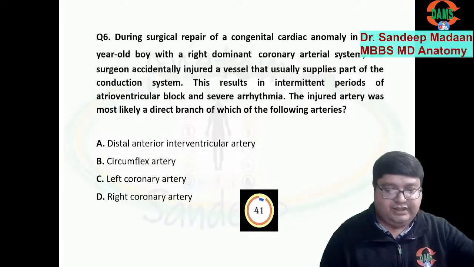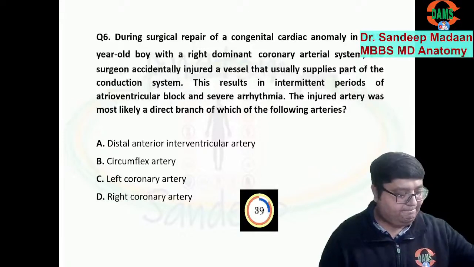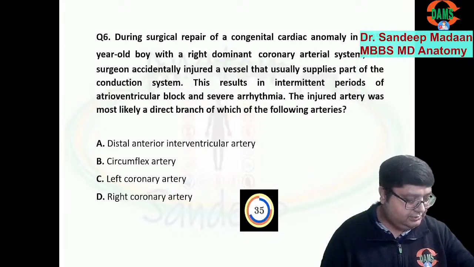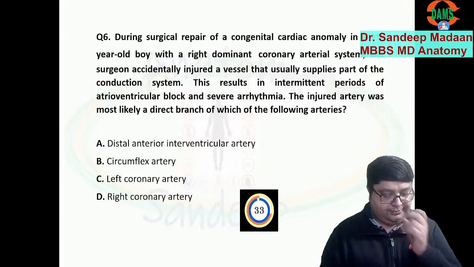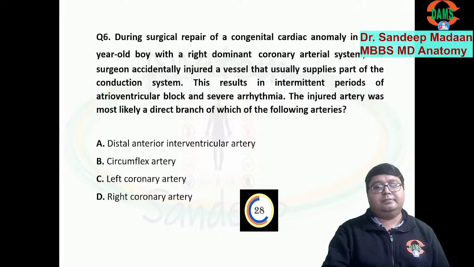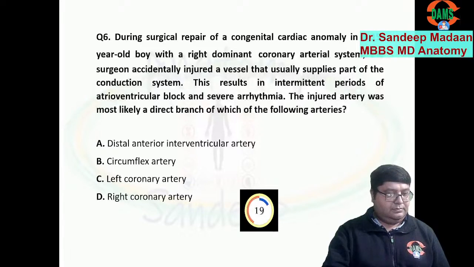Again, the timer started. Yes, what are you going to mark?